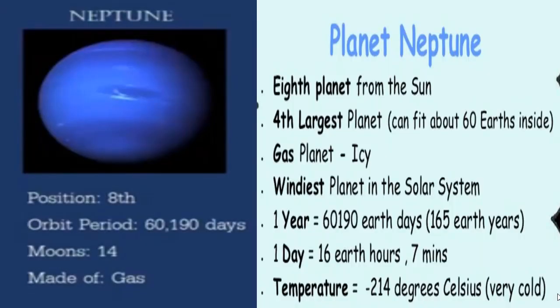And the last planet is Neptune, the 8th planet from the Sun, the 4th largest planet, and it can fit about 60 Earths inside, meaning it is also a very large planet. It is also made of gas, the windiest planet in the solar system, and its 1 year is equal to 60,190 Earth days, that is equal to 165 Earth years, and its 1 day is equal to 16 Earth hours and 7 minutes. Its temperature could be minus 214 degrees Celsius.